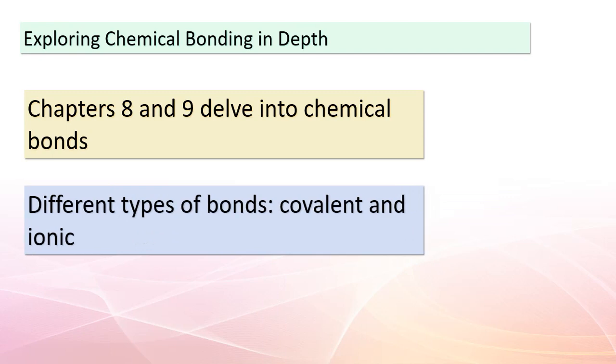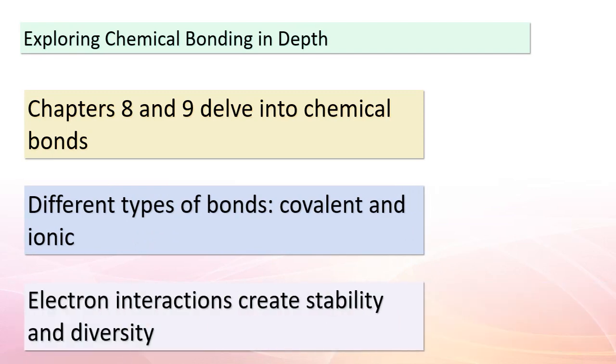Fantastic to have you with us, curious scholars. Now, prepare to delve even deeper into the captivating realm of chemical bonding. Our exploration will extend into chapters 8 and 9, where we'll unravel the complexities of various types of bonds. Two prominent types are covalent and ionic bonds.